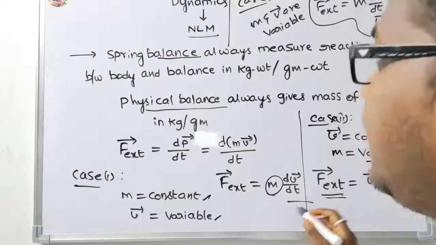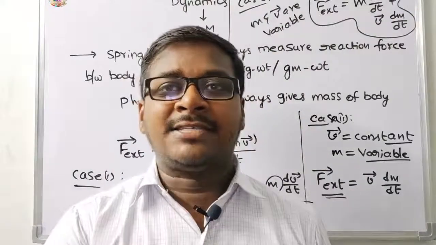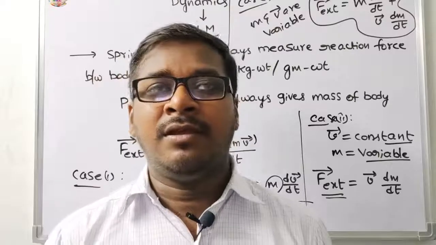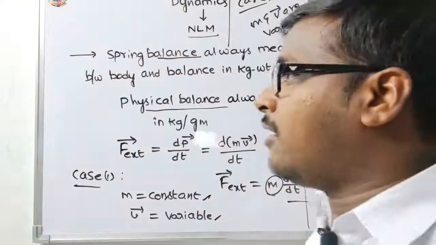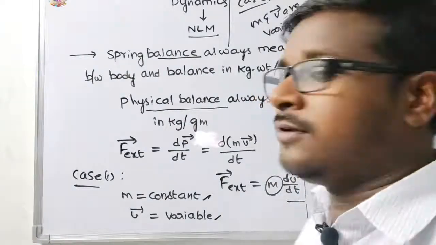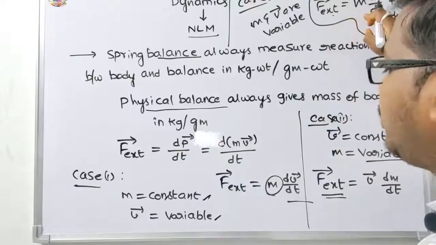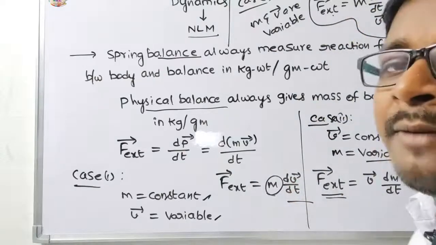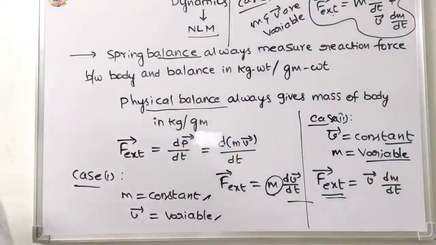In case 3, both mass and velocity are variable, so F external is equal to m into dv by dt plus v into dm by dt. This is Newton's second law.